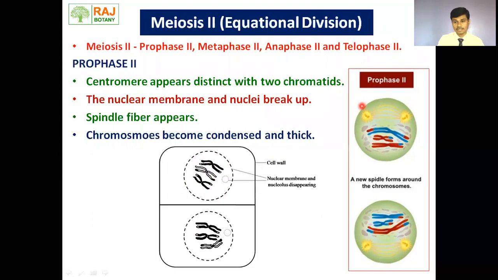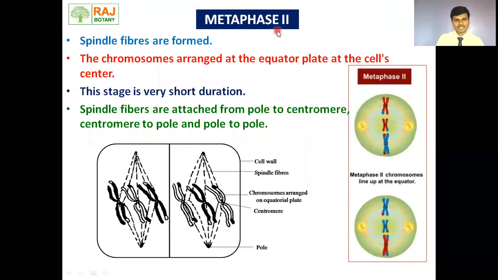Here we can see the animal cell. This is a plant cell. This is animal cell. Now the centrioles start to move toward the opposite poles. As soon as the prophase second is over, the aster formation takes place from the centrioles. Metaphase second, spindle fibers are formed, no doubt.